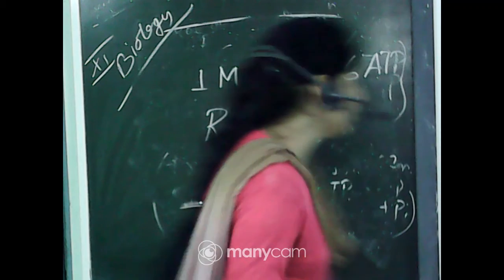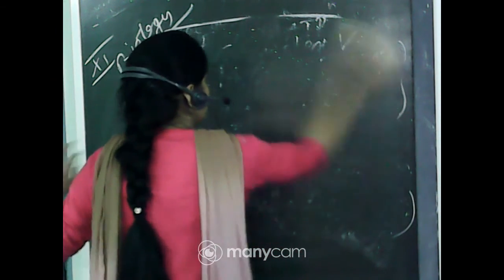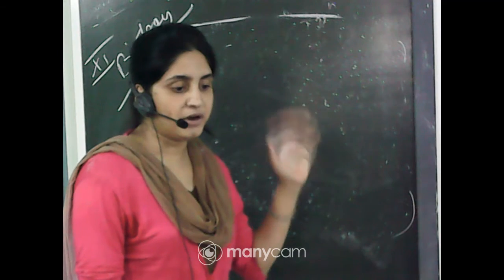So what is the RQ? RQ means the consumption of O2 and the release or removal of CO2. That is the comparison.